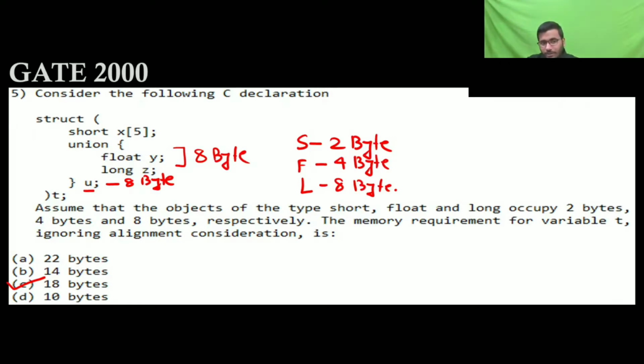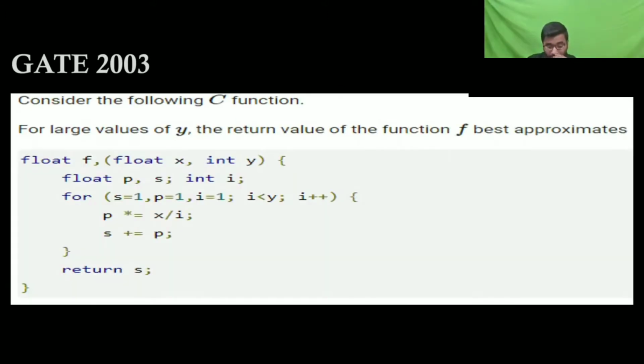So union you have got 8 bytes, and short has 2 bytes, 2 into 5, because it's an array of 5 elements and each has 2 bytes. So it's 10 plus 8, that is 18, 18 bytes. Okay, now what it is returning, they are asking.